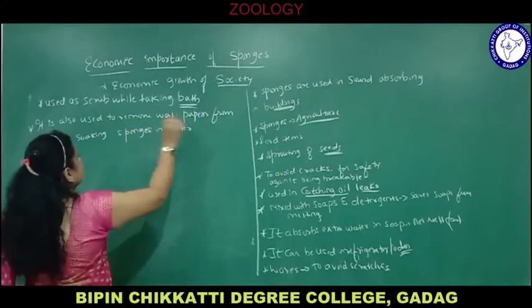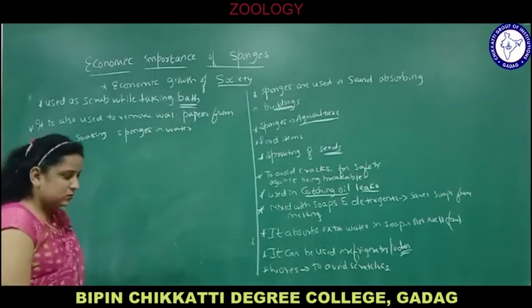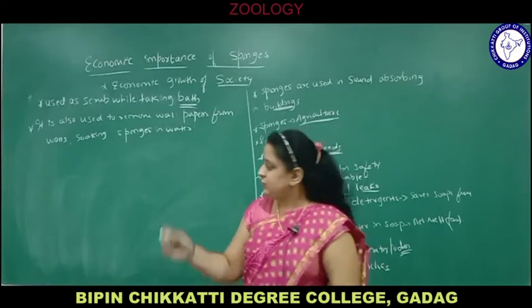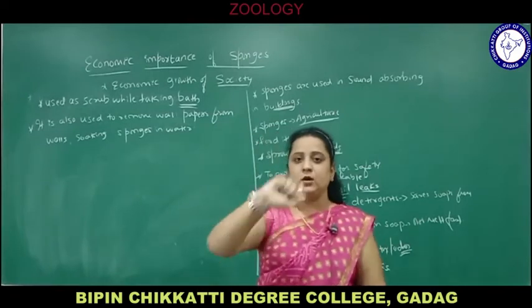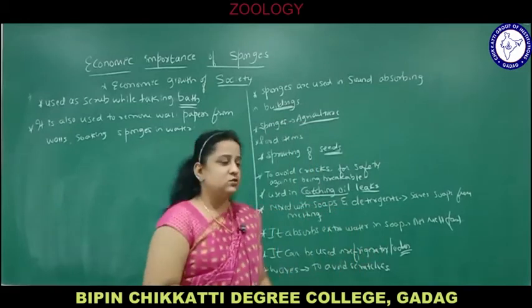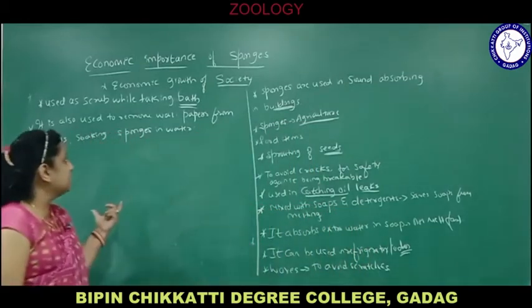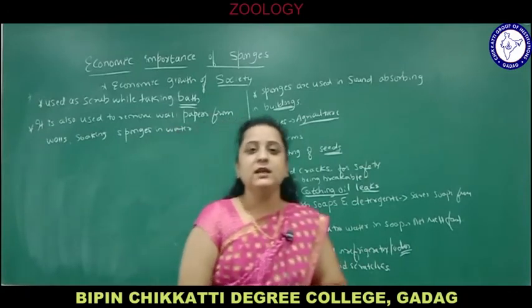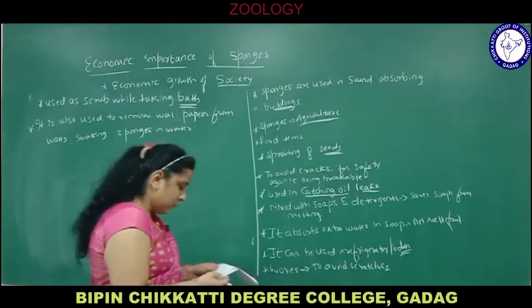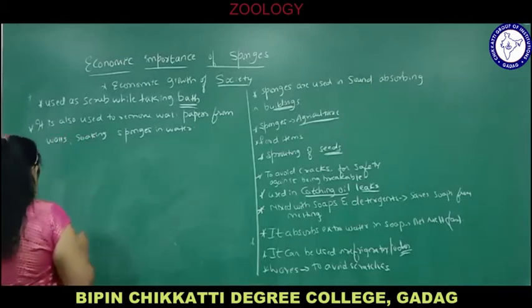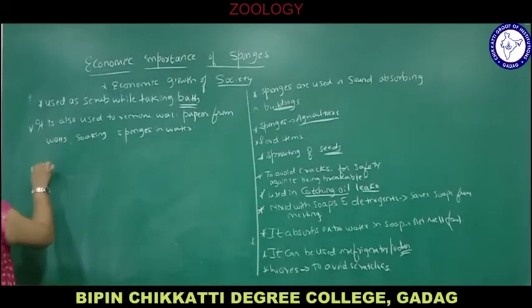Now see, sometimes we have pasted so many things on the wall, and I want to remove that pasting. How can you remove it? If you soak the sponge in water and just apply or rub it on that, easily that poster or the wallpaper comes off. Because of its high water holding capacity, sponges play a very important role in so many things, even in removing wallpaper from walls. Next, sponges are rarely taken as food.